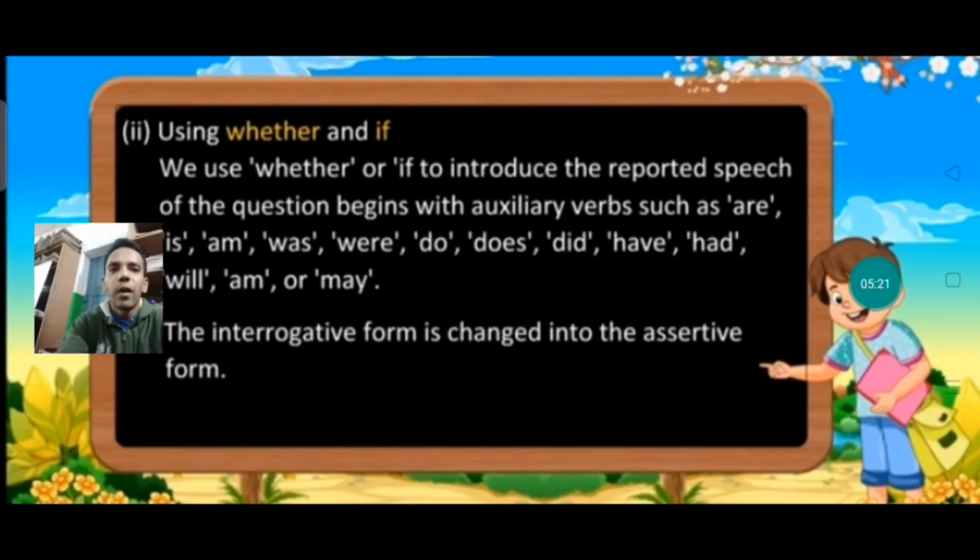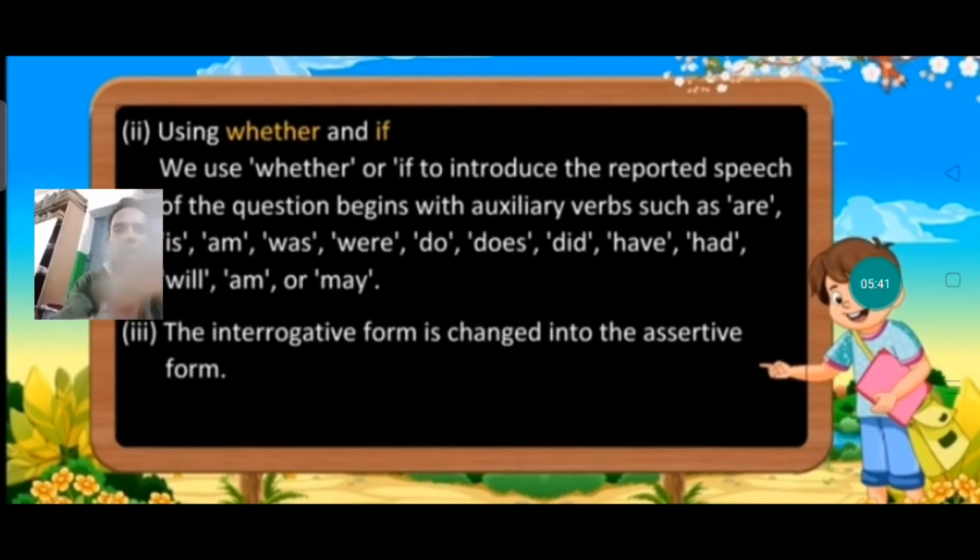We use whether or if to introduce the reported speech when the question begins with an auxiliary verb such as are, is, am, was, were, do, does, did, have, had, and then will, am, or was. The interrogative form is changed into the assertive form. Interrogative form means the structure formula for interrogative sentences, that is changed into assertive sentences.